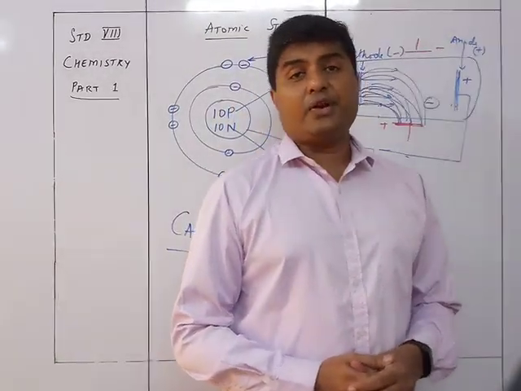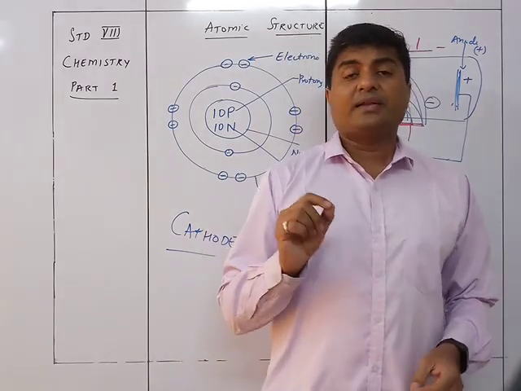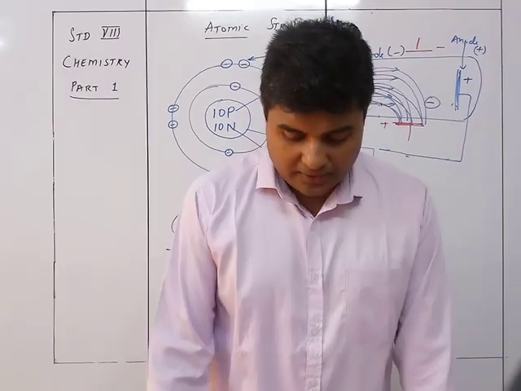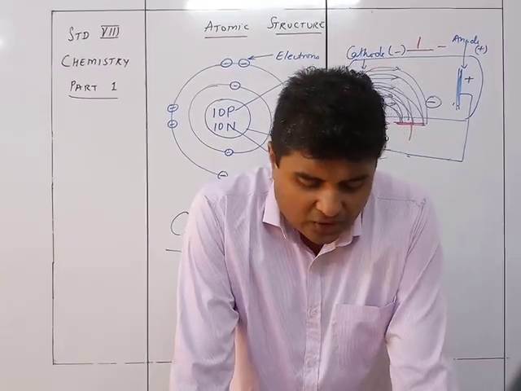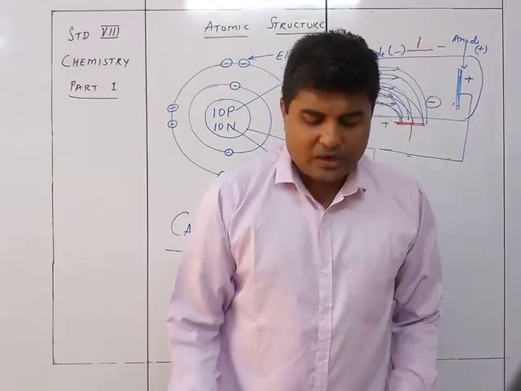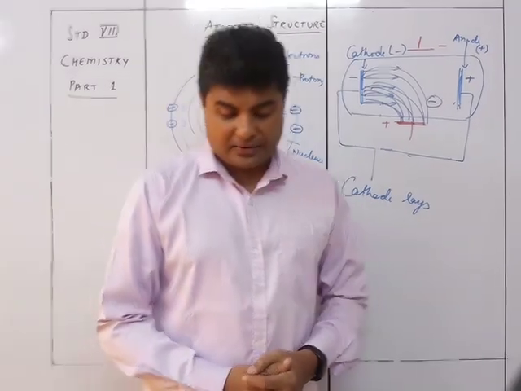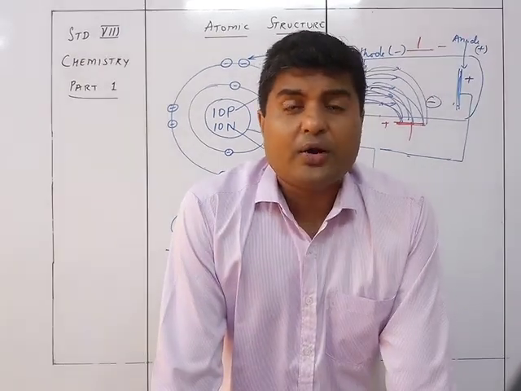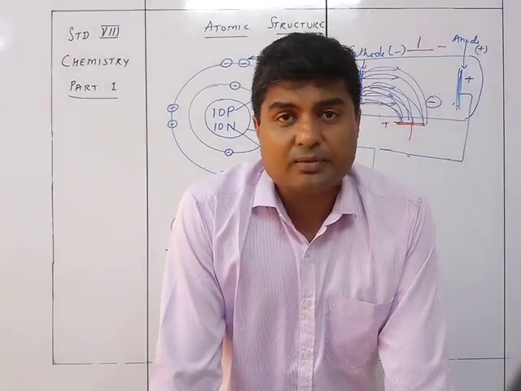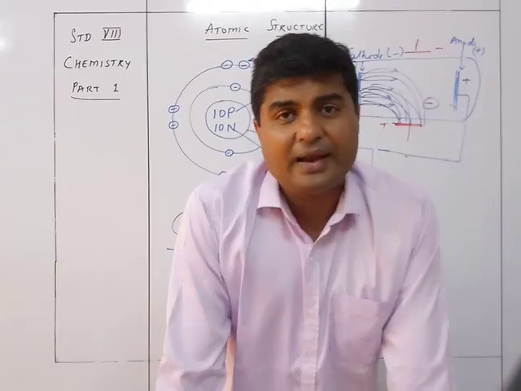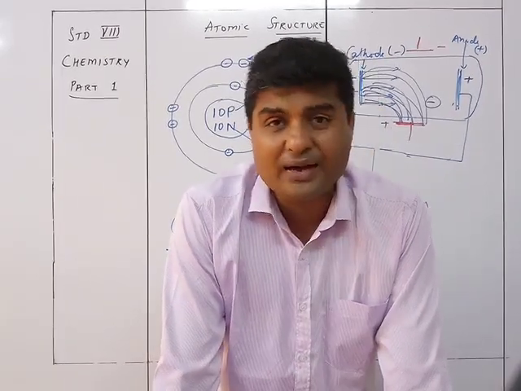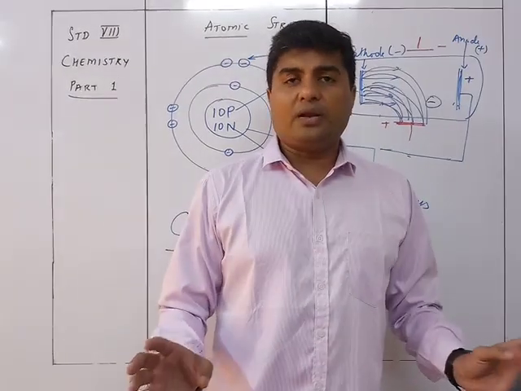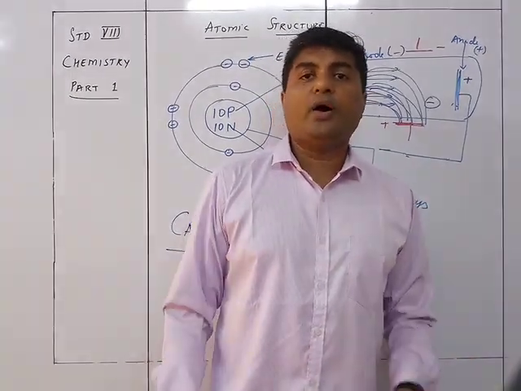These two things made him understand the conclusion that cathode rays consist of negatively charged particles known as electrons. So this was what he gave: that the cathode rays are made up of negatively charged particles called electrons. It is seen that all electrons are identical, and atoms of all the elements have electrons present in them, and they are all of the same type.